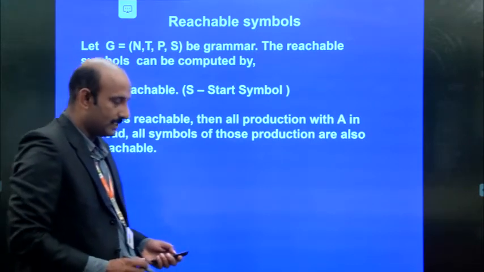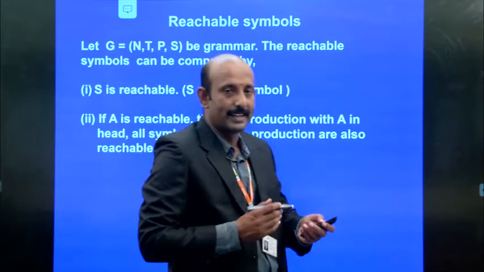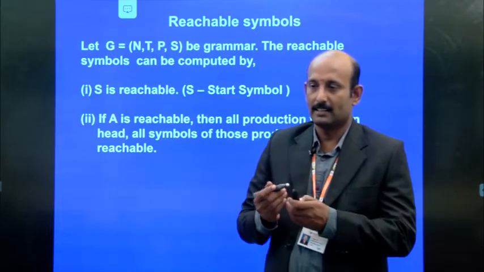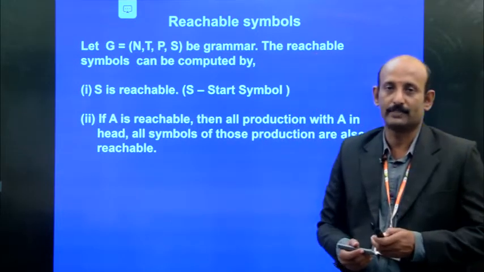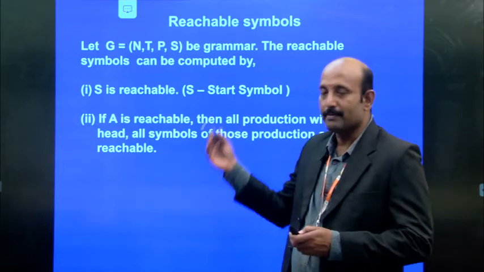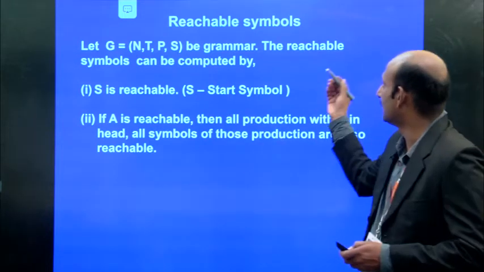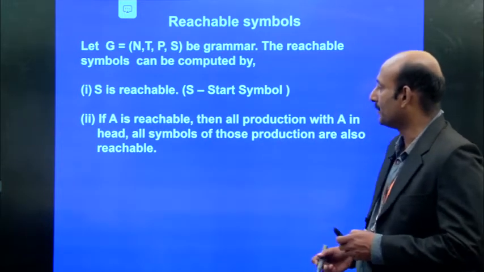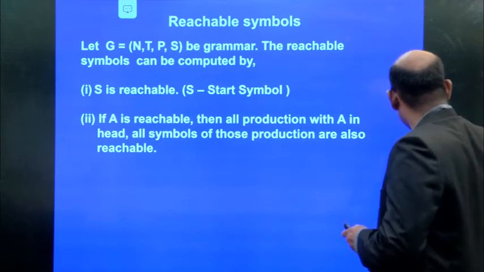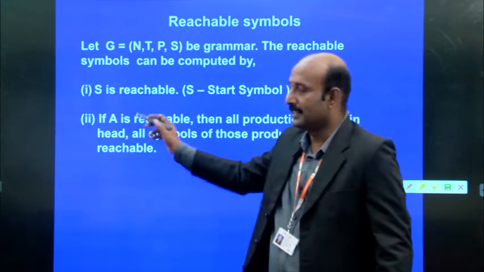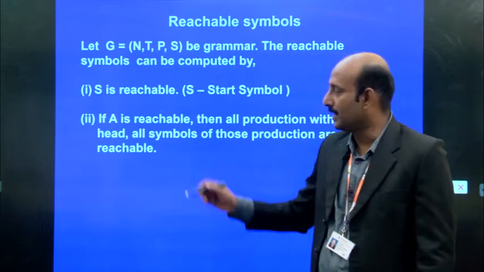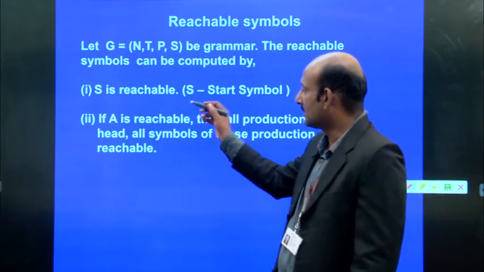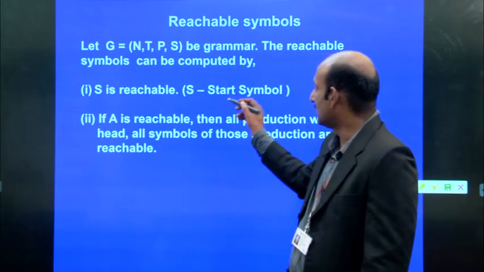Next, we are going to see the reachable symbols. So what is reachable? What are the symbols that cannot be reached? From the same concept, the reachable symbols of this grammar can be computed as follows. The first thing is that S is reachable, where S is the start symbol.